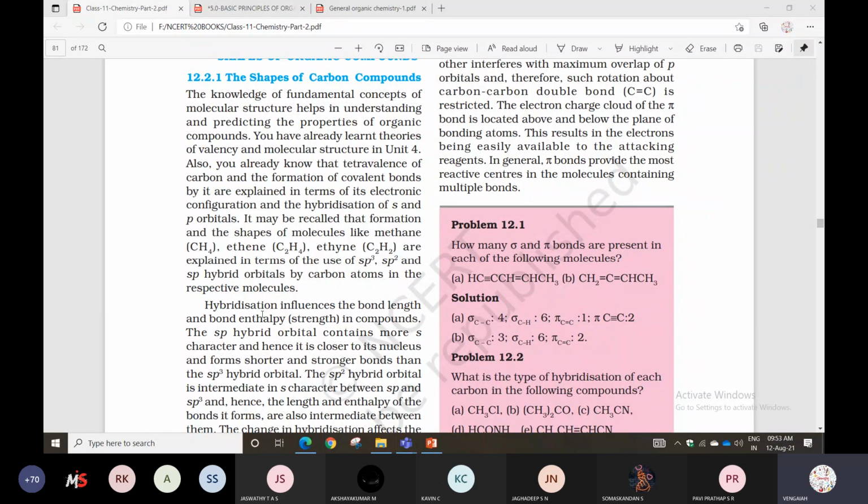So what I'm saying here, the shape is explained in terms of electronic configuration and hybridization of s and p orbitals. It may be recalled that the information about the shape of molecules like methane, ethene, ethane is already given in the chemical bonding chapter also. Once again, you can recall. Now listen.